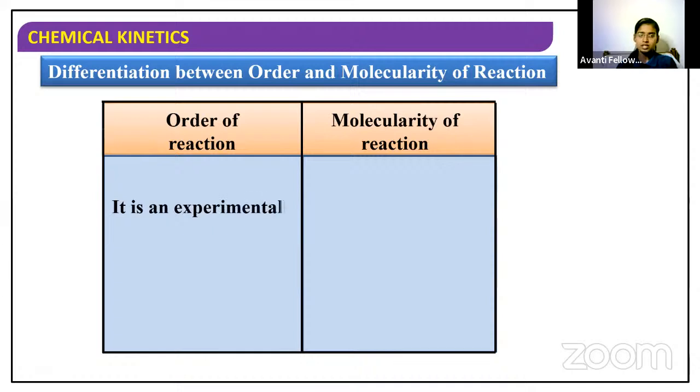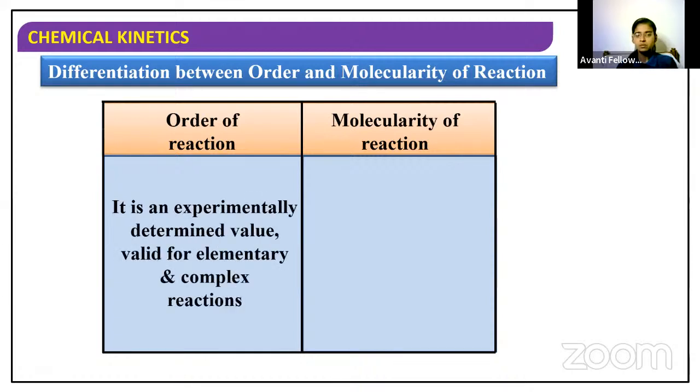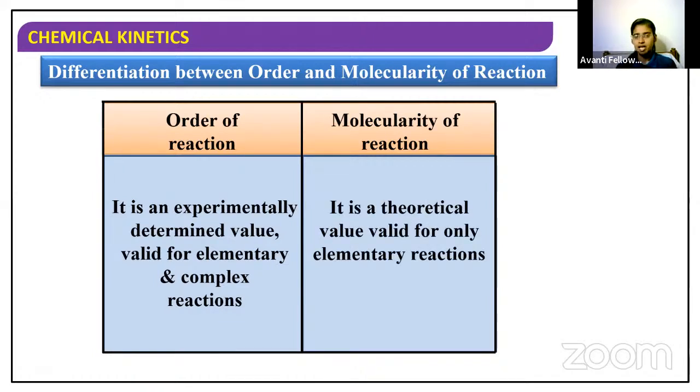Next, coming to the second point, order is an experimentally determined value which is valid for elementary reactions as well as for complex reactions. We can write the order for elementary reactions and also for complex reactions. In case of complex reactions, we take the order in accordance with the slowest step. But molecularity is a theoretical value which is valid only for elementary reactions. So it is an experimental value and here is a theoretical value. It is valid for both and here it is valid only for elementary reactions. So this is the second point.